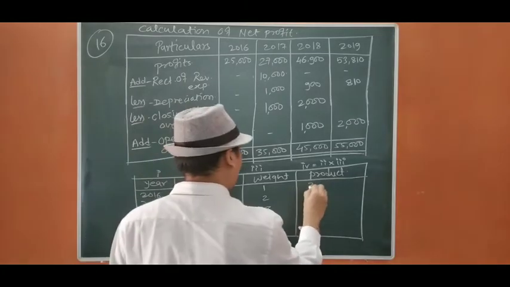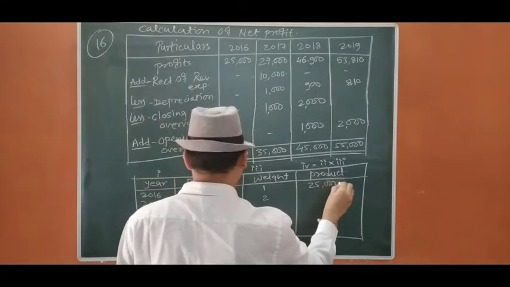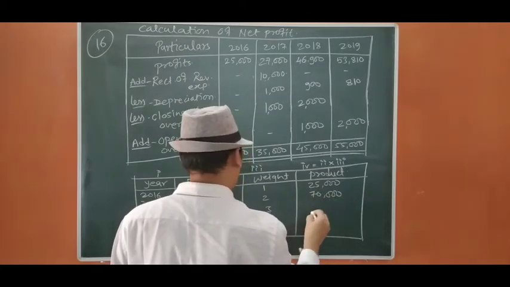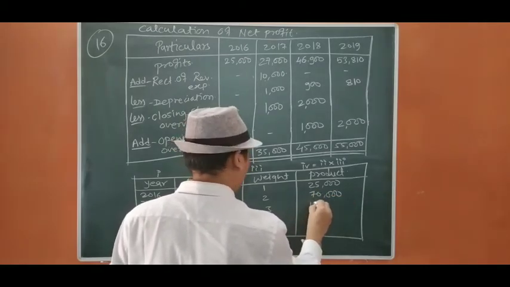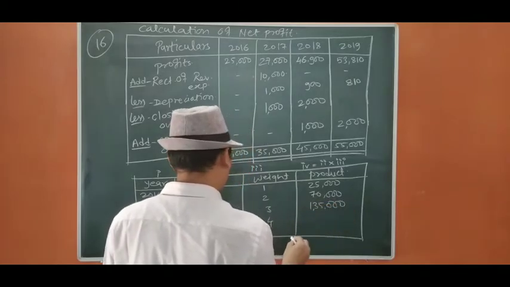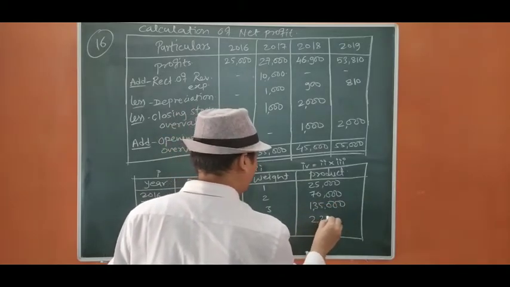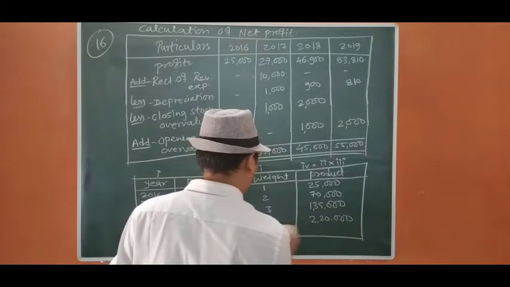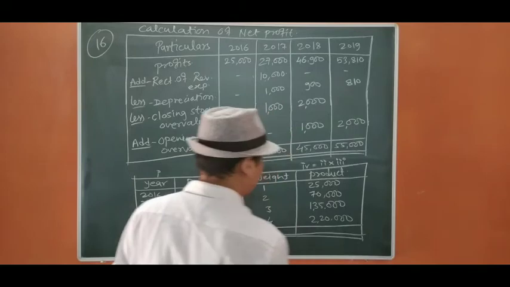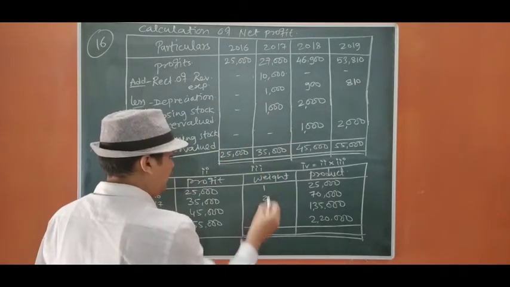So it will be 25,000, 70,000, 135,000 and 220,000. So the total weight will be 10.